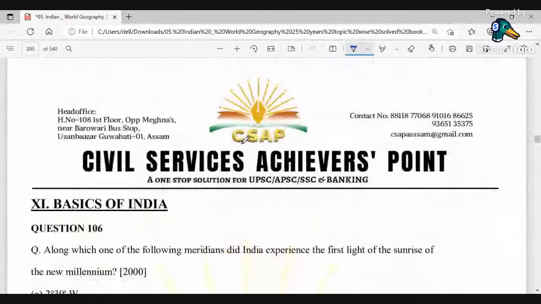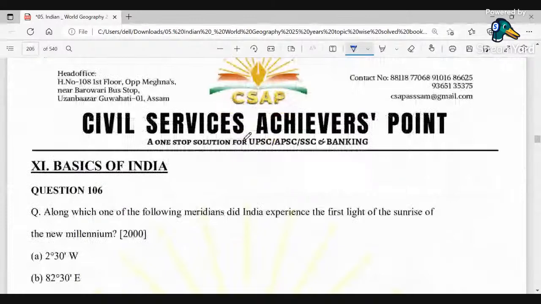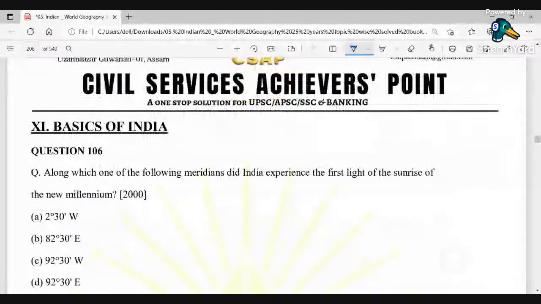Now, if I come towards the basics of India. So, along which of the following meridians did India experience the first light of the sunrise of the new millennium? 2 degree, 2.30 degree west, 82.30 degree east, 92.30 degree west, and 92.30 degree east.